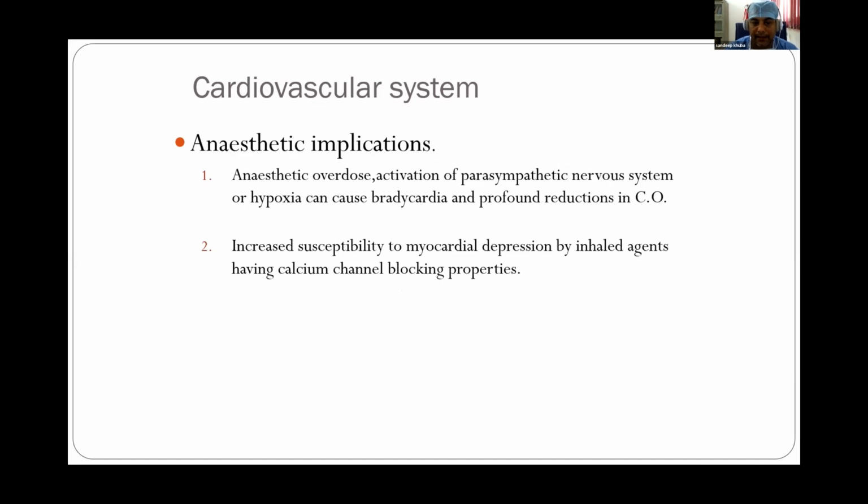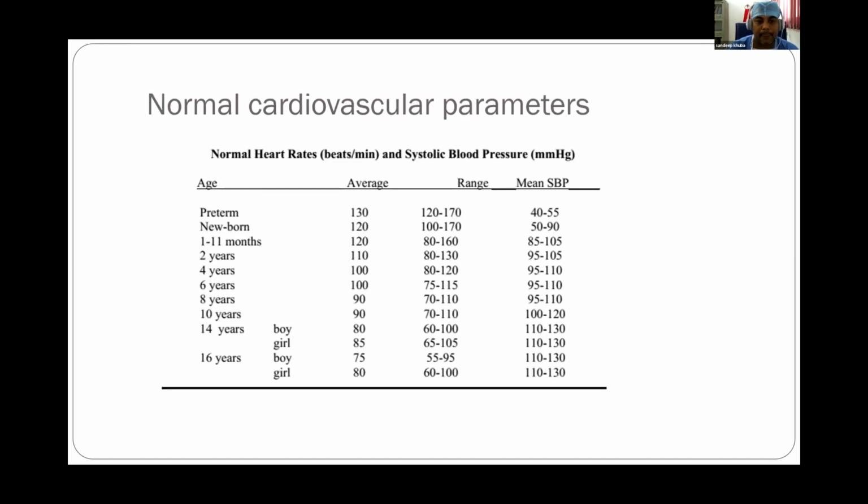So, in case of anesthetic overdose, activation of the parasympathetic nervous system, or hypoxia can straightaway lead to bradycardia and profound reduction in cardiac output. And they are very much susceptible to the myocardial depression effect of inhaled anesthetic agents like halothane.